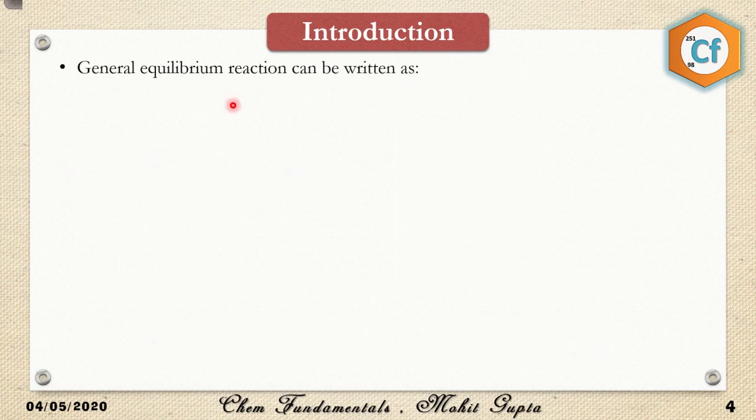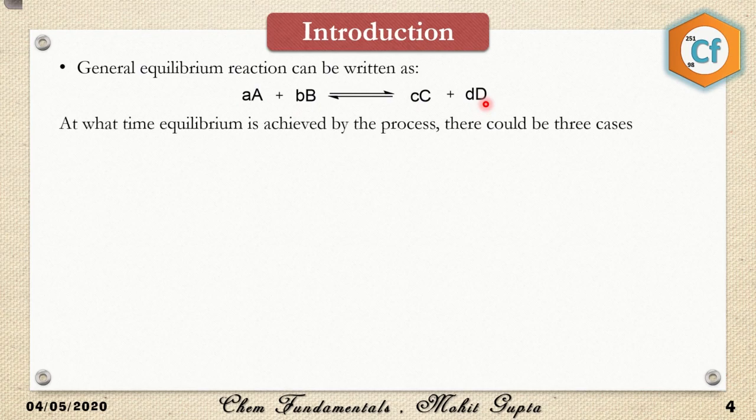So a general equilibrium reaction can be written as aA + bB ⇌ cC + dD. This sign is the symbol of equilibrium, which means the reaction is going in the forward direction as well as in the backward direction. Here A and B are the reactants whereas C and D are the products. The small a, small b, small c and small d are the stoichiometric coefficients of the compounds, which means a moles of A and b moles of B react with each other to produce c moles of C and d moles of D as products.